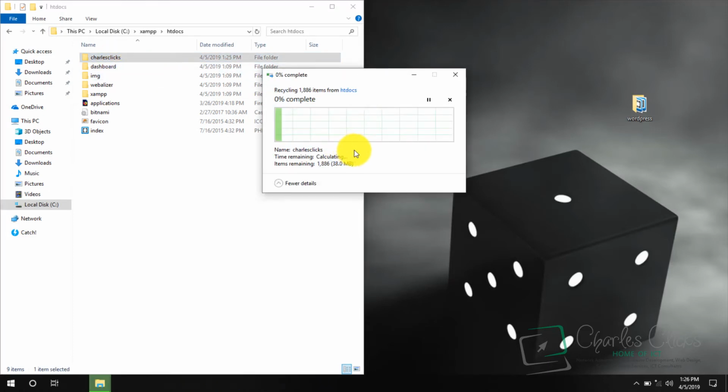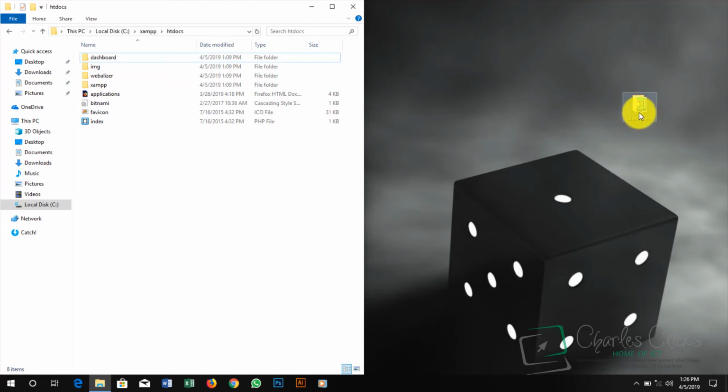Good. We can as well drag this WordPress folder straight into the htdocs folder and then rename it to our project name, which is Charles Clicks. It's still the same, use whichever you wish, as you like when working on a computer system.